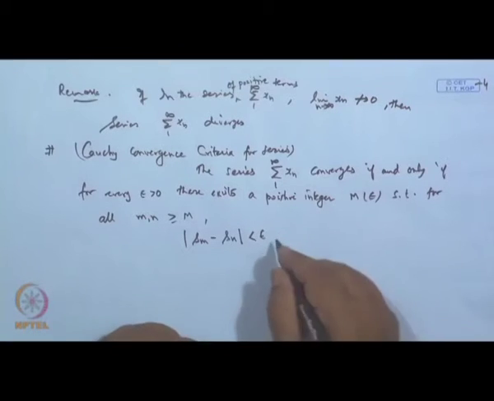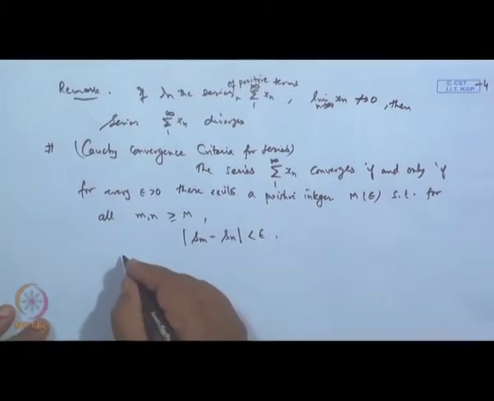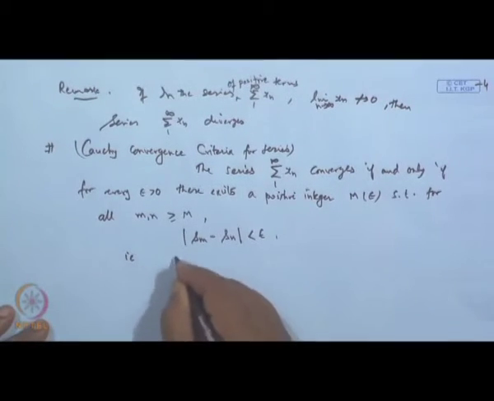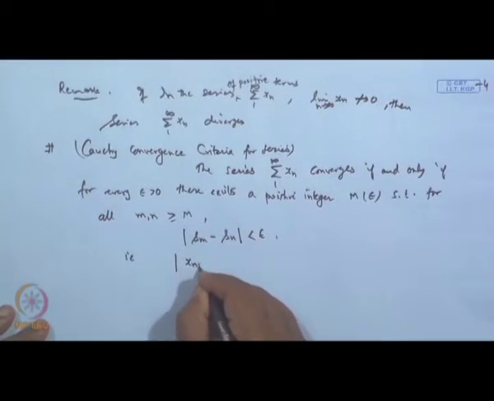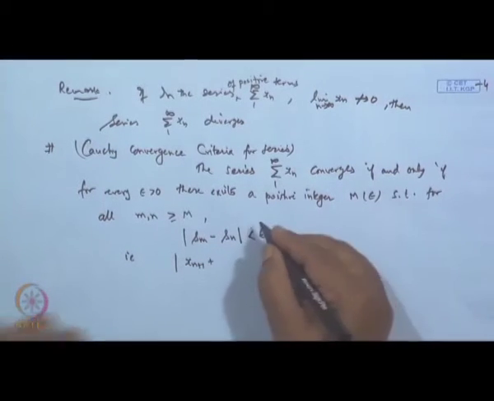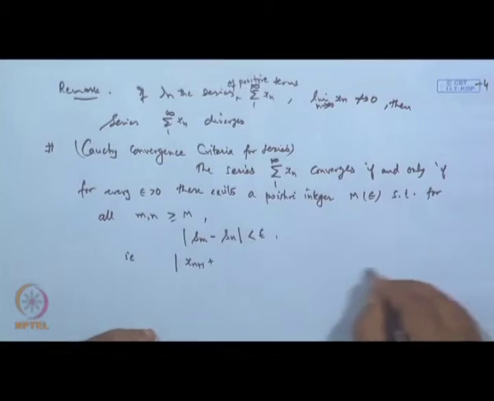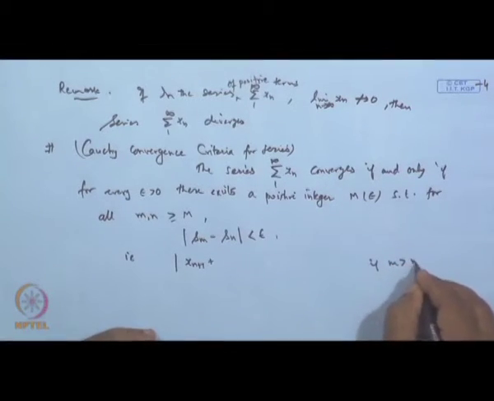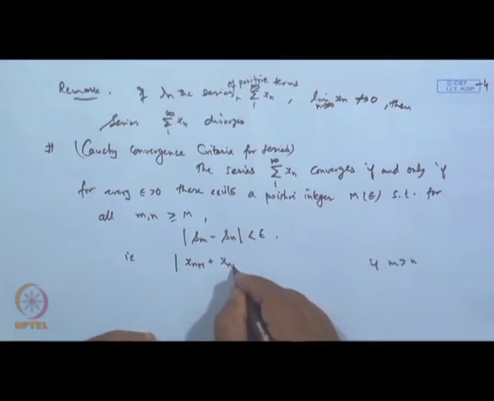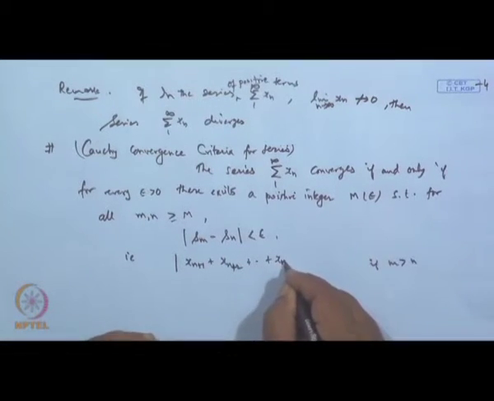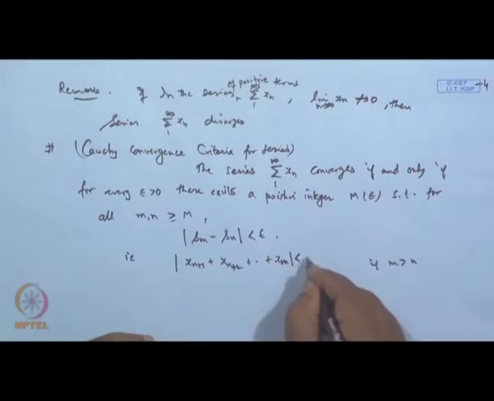That is equivalent to saying that if m is greater than n, then mod of x n plus 1, plus x n plus 2, up to x m is less than epsilon. That is up to here.